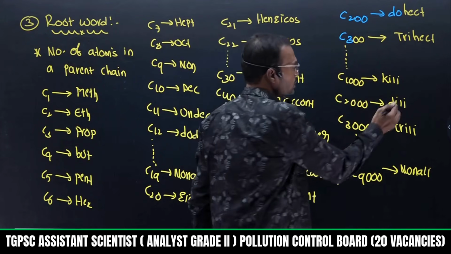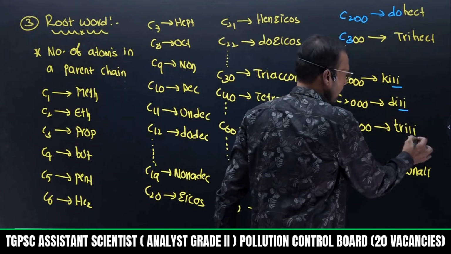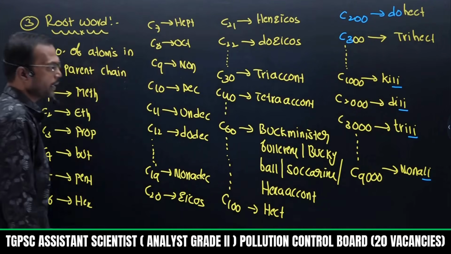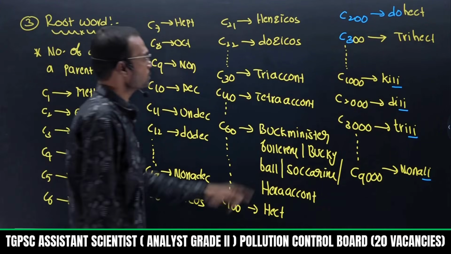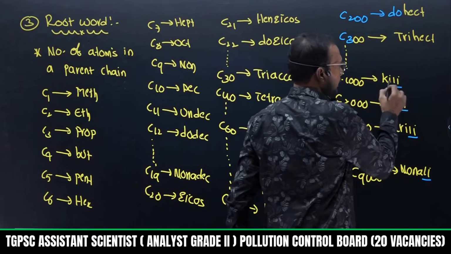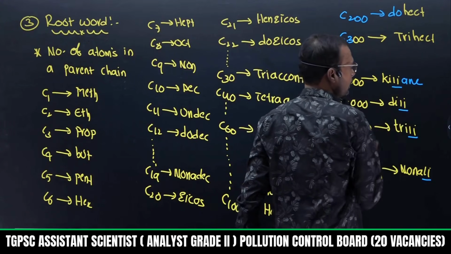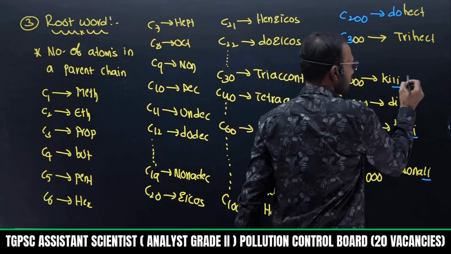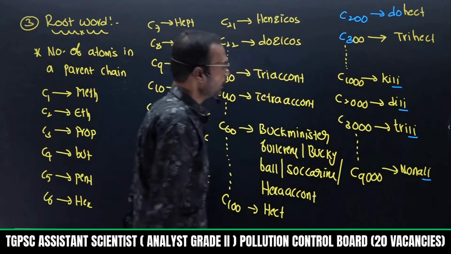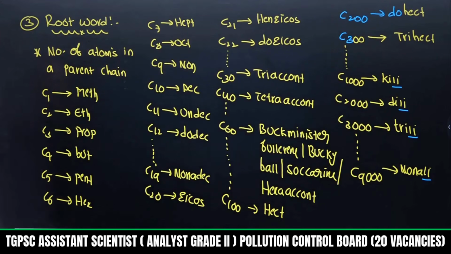Now here this lia word is important. Lia mostly belongs to thousands. So kiliane, if it is an alkane. If it is a single bond, end with ane: kiliane. If it is a double bond, end with ene: kiliene, like that. Kilia, dilia, trilia, tetralia, nonalia, etc. So in total up to 9999 we can write. That is root word.